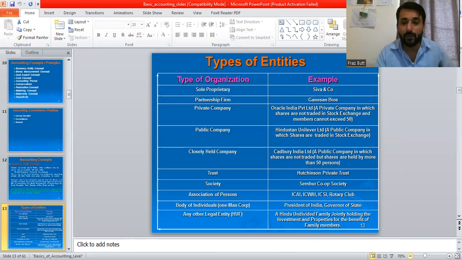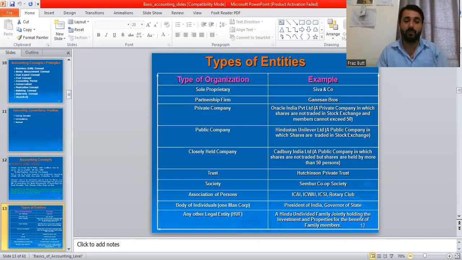Then a public company, for example, Unilever, Hindustan Unilever Limited, is a public company in which shares are not traded but are held by more than 50 members. It means there is a limitation of 7 members in Pakistan for a private limited company, and more than 50 members should be there in the case of a public limited company.